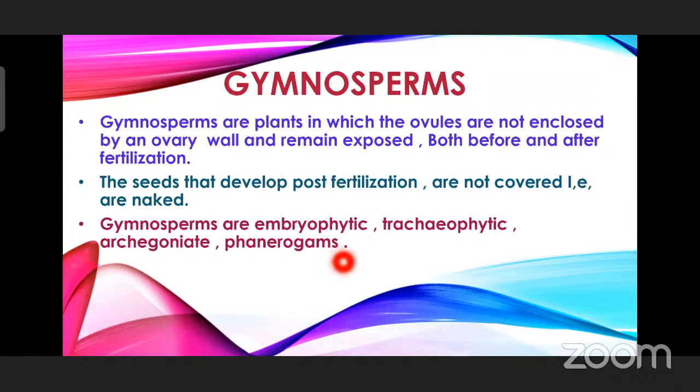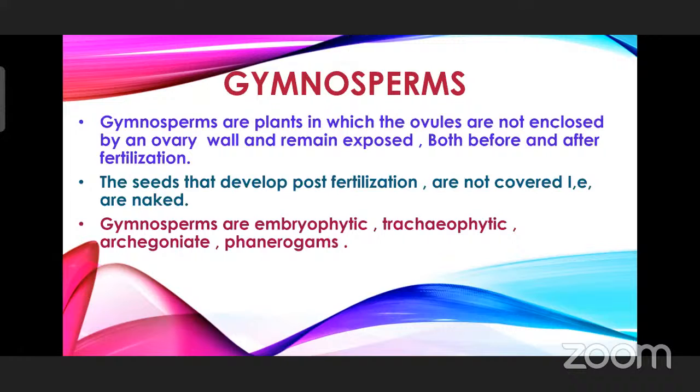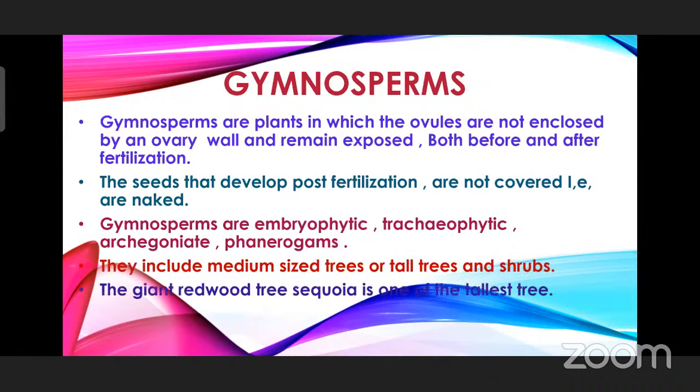Here, the male and female gametes are formed by special structures called strobili or cones. The strobilus may be a male strobilus or a female strobilus. This strobilus represents the flower, so here we can consider these gymnosperms as phanerogams. They include medium-sized trees, tall trees, and shrubs.